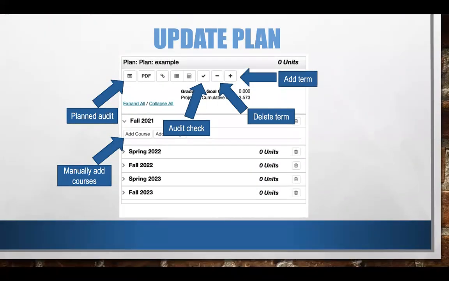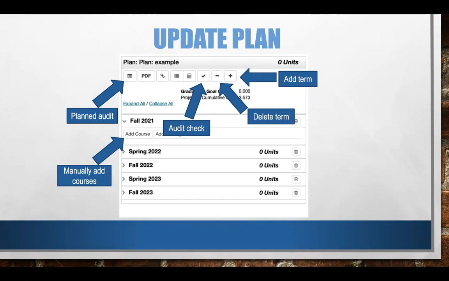With this screen, I would like to go more in depth about the buttons that we have available to aid you in your Jumpstart process. On the very right, we have the plus sign button, which aids you in adding terms. So you can add a fall, spring, and summer term that you may need for your plan. Next to that button, we have the minus sign that allows you to delete terms as well.